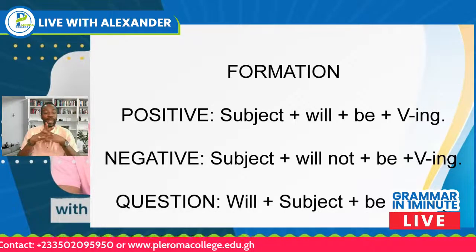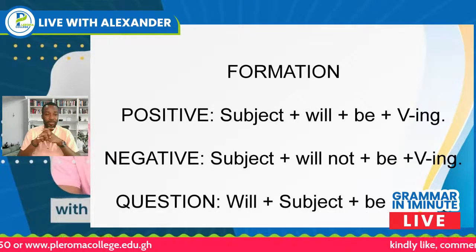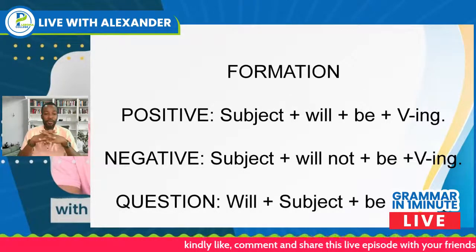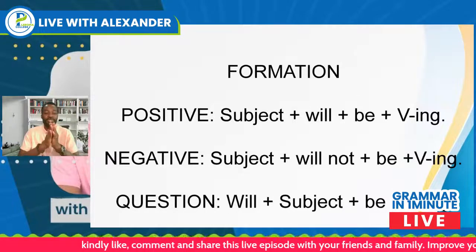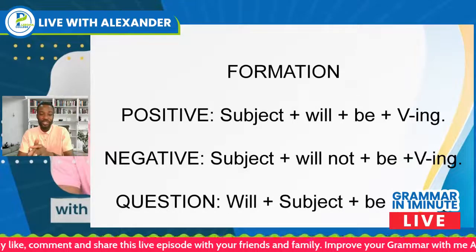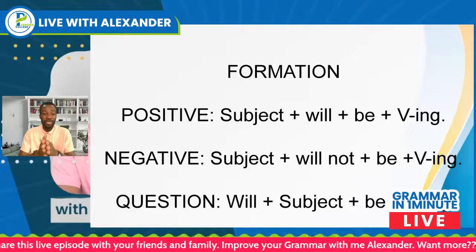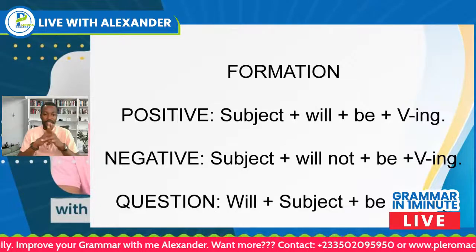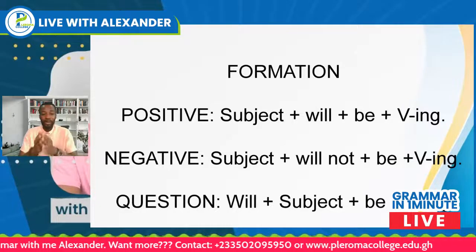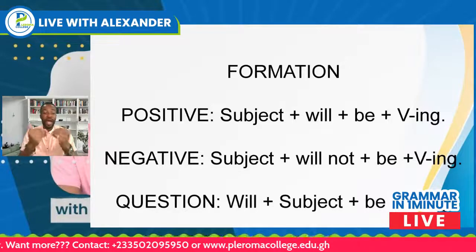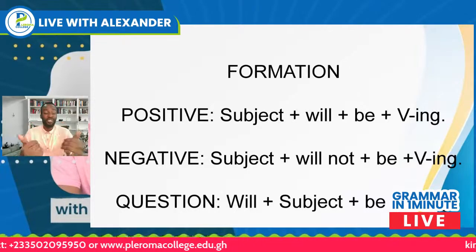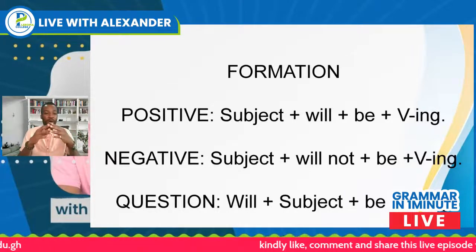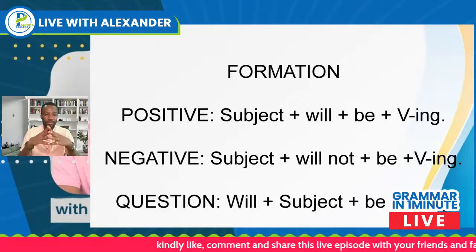Now let's look at the formation of the future continuous tense. How do we form the future continuous tense? For the positive, we use the subject, that is the one doing the action, plus will, plus be, plus the verb ending in ing. That is what we use to form the positive form of the future continuous tense.